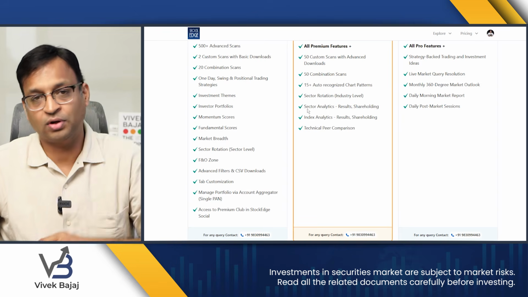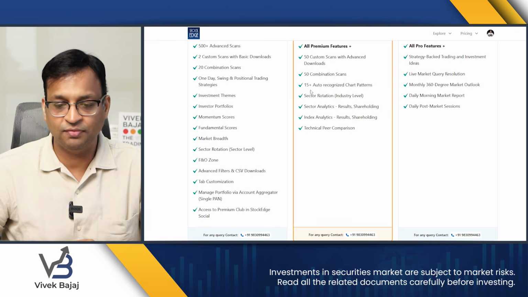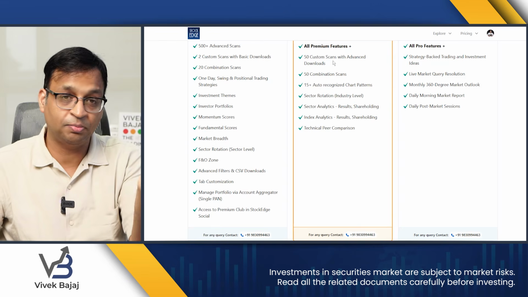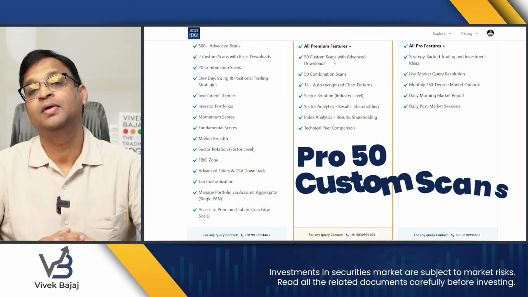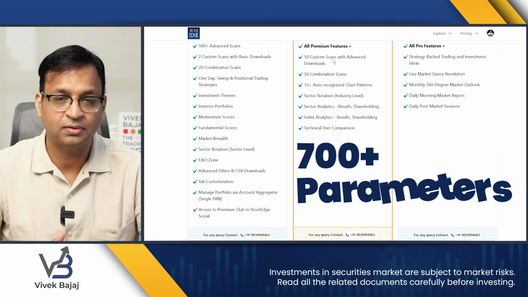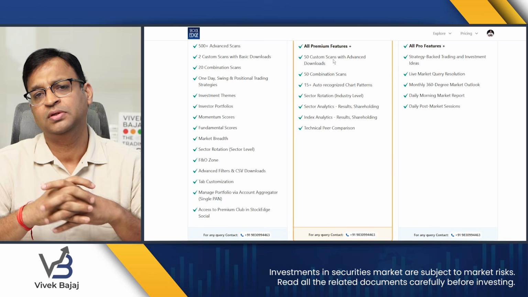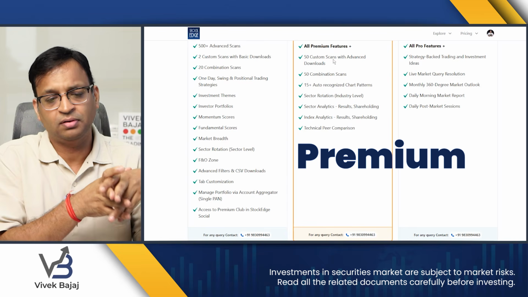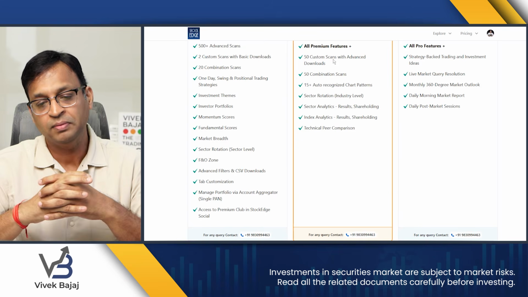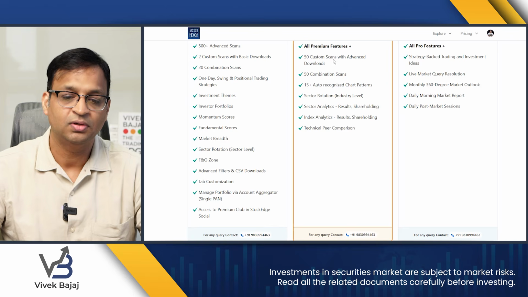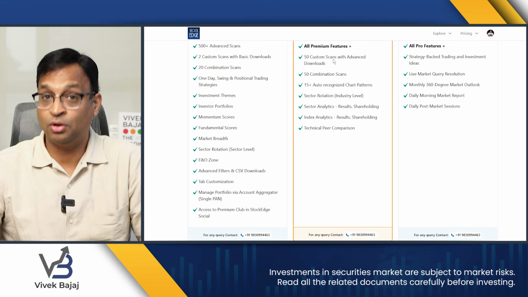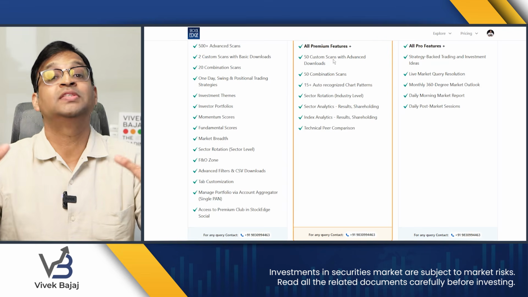But the Pro version of Stockage has an extension of premium, which is the same custom scans. We discussed the custom scans in the previous video, how you can create custom scans using 700 plus data parameters and play with Stockage. In premium, you get to create 2 custom scans only. It's a very resource hungry activity. In Pro version of Stockage, you can create 50 custom scans, and also you get advanced download.